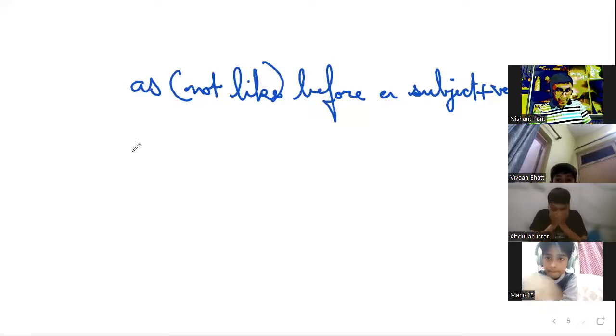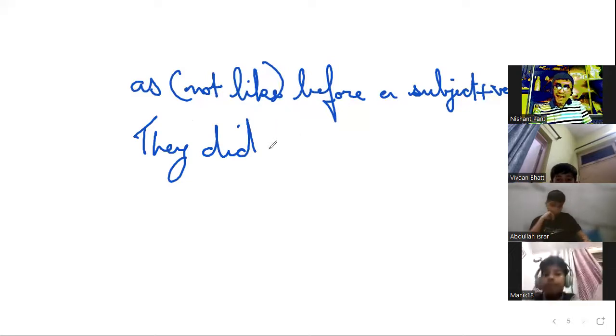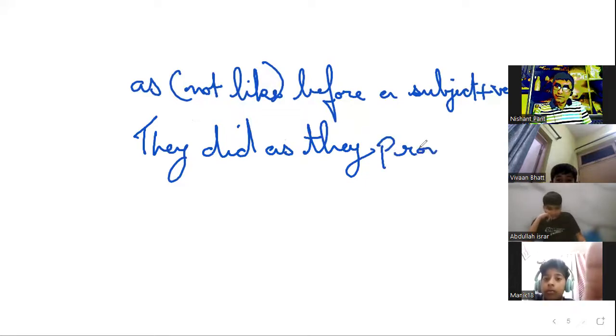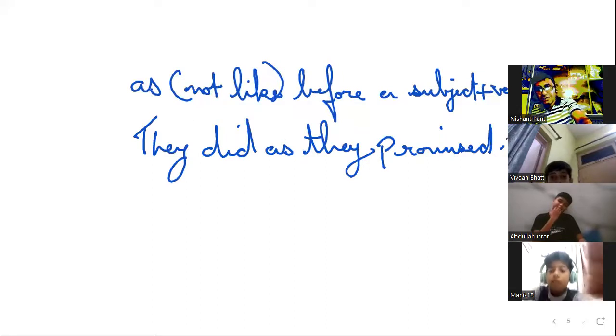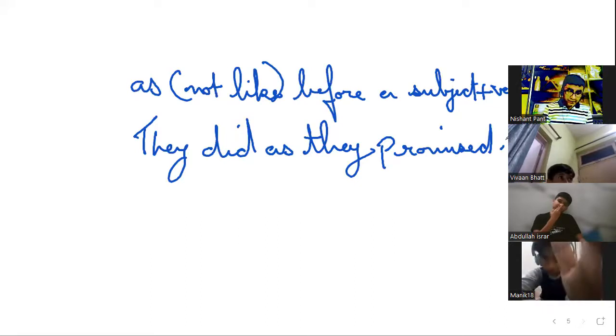So, for example, they did as they promised, not like they promised. Remember this, right? They is the subject, did is the verb, and here you will use as, not like. Okay, just remember this.